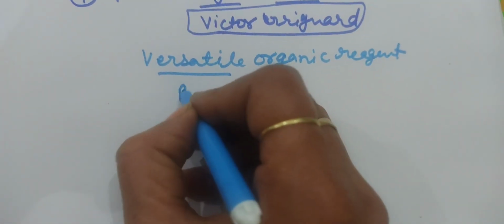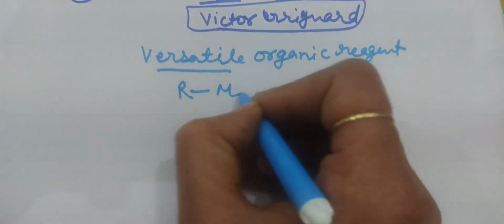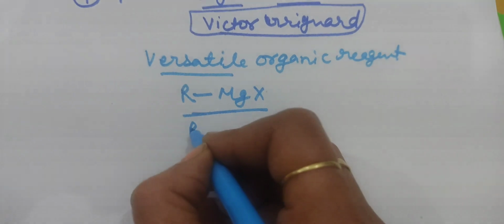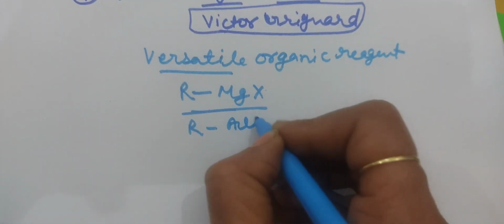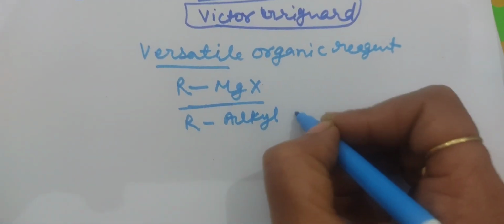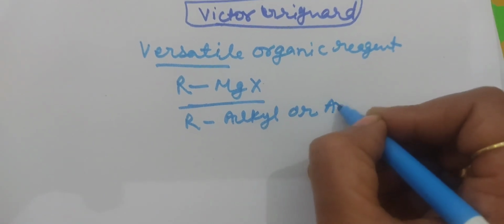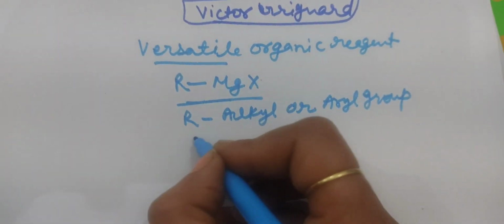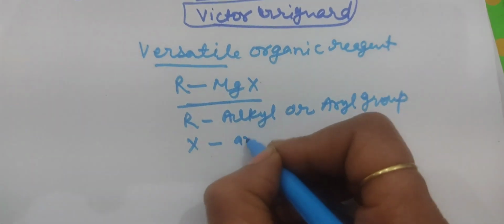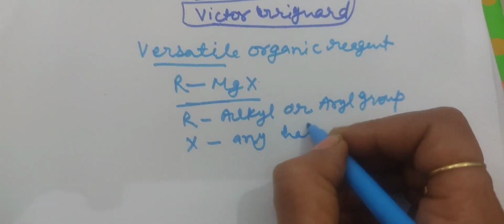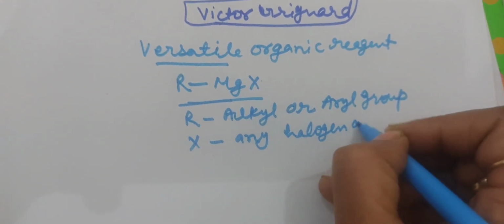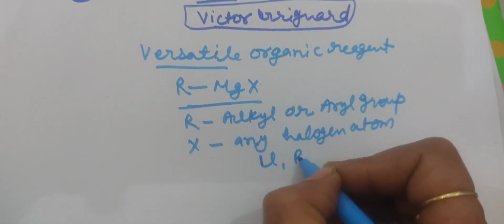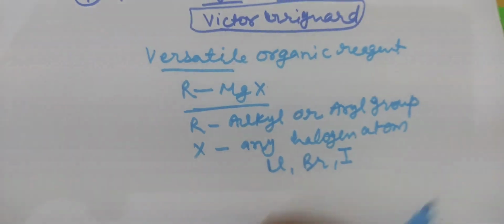What is this? This is RMgX. Here R is any alkyl or aryl group, and X is any halogen atom, that may be chlorine, bromine or iodine.